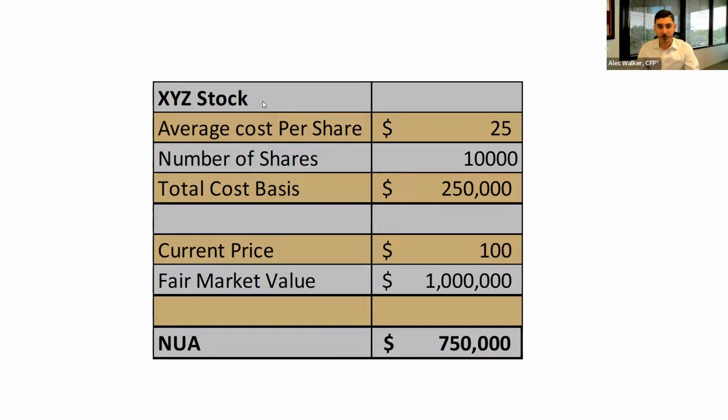Now, if they elected to retire and do a full distribution of the plan and elect NUA of all the shares, that $250,000 would be immediately taxable as ordinary income in that year. The $750,000 NUA portion will always be taxed at long-term capital gains rate. They could elect to diversify that immediately or hold it into the future. And then whatever post-gain or loss above the NUA portion, that would be taxed separately.